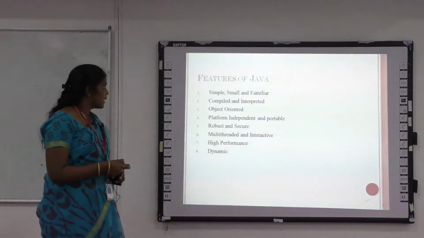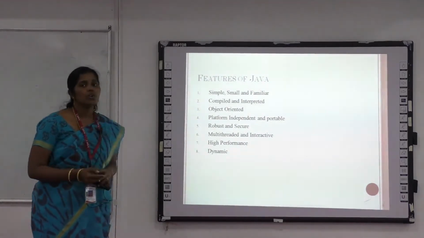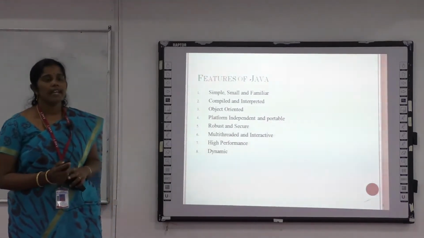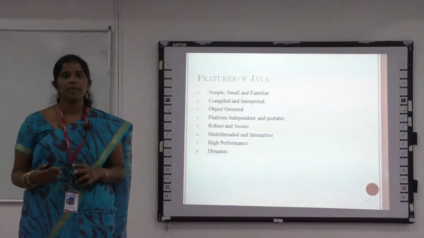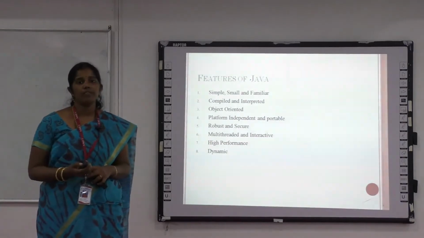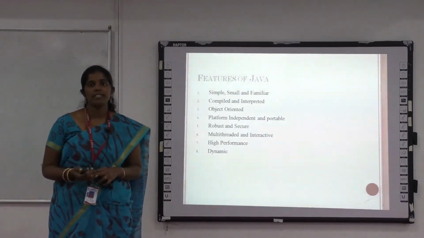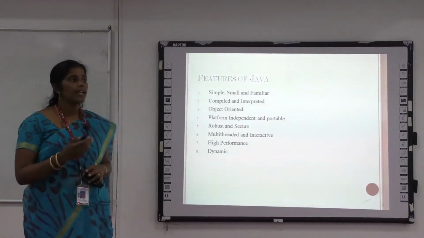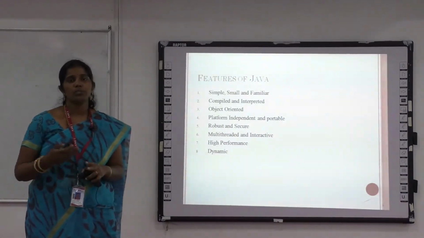Then the second one is that it's compiled and interpreted. What is called compiled and interpreted? When we write the source code, it is written in human readable language, English. Java compiles it, and the JVM, the Java Virtual Machine, is available there. It compiles our source code into bytecode.